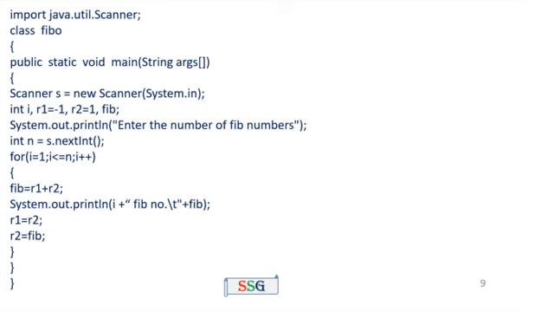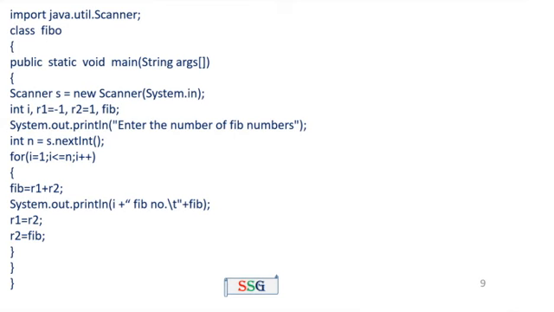The next one, I am going to write the Fibonacci series using the for loop. First, import java.util.Scanner. This command is used for getting the input from the user.